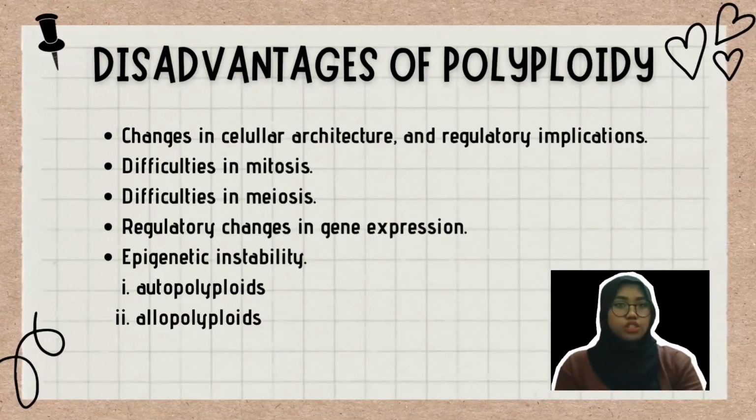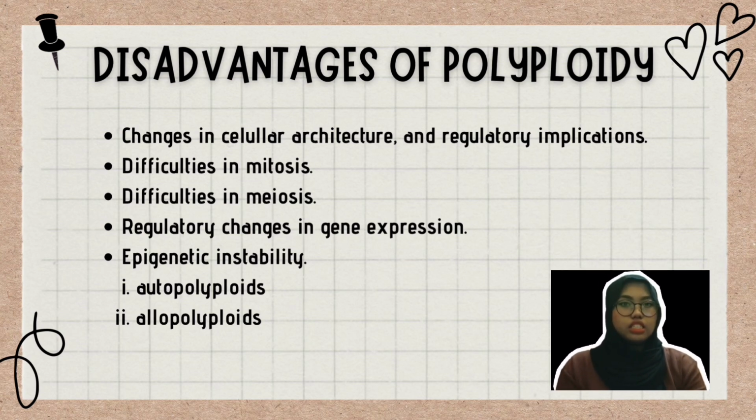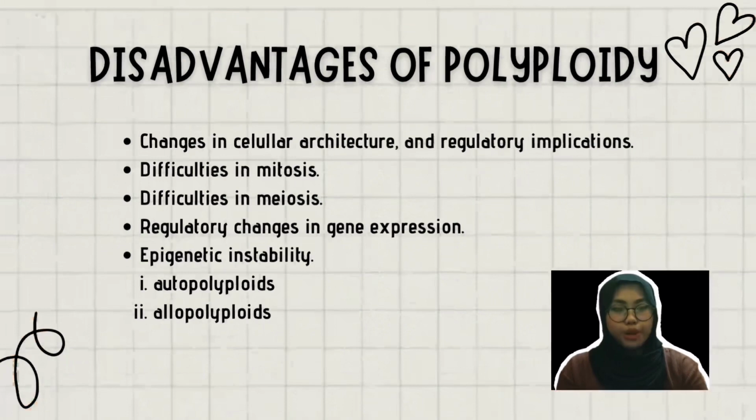There are disadvantages of polyploidy as well. First is changes in cellular architecture and regulatory implications. Second is difficulties in mitosis. Third is difficulties in meiosis. Fourth is regulatory changes in gene expression. And lastly is epigenetic instability, which is divided into two parts, autopolyploids and allopolyploids.